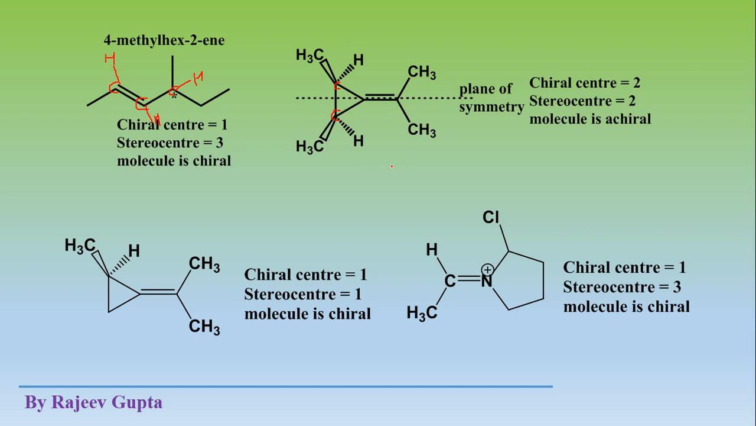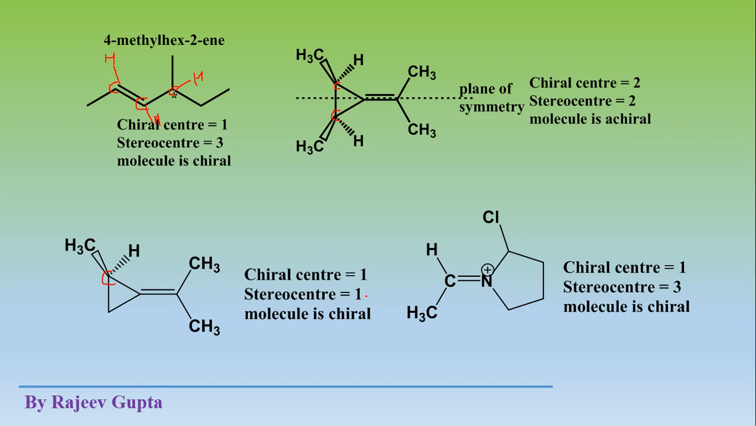A meso compound is that compound or that stereoisomer which has at least 2 chiral centers but has a plane of symmetry. So it's a meso compound which has 2 chiral centers but the molecule is actually achiral or optically inactive. Now coming to this molecule. In this molecule we can directly see that this carbon atom is chiral, so chiral center number is 1, and stereo center number is also 1.